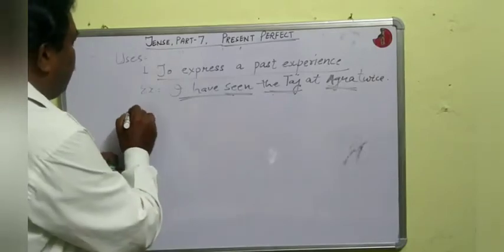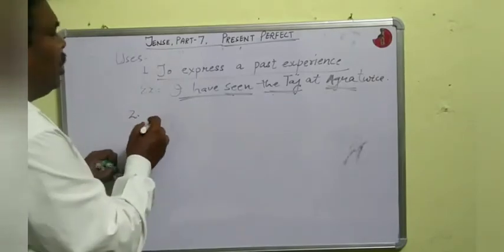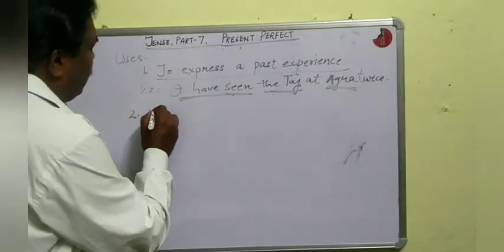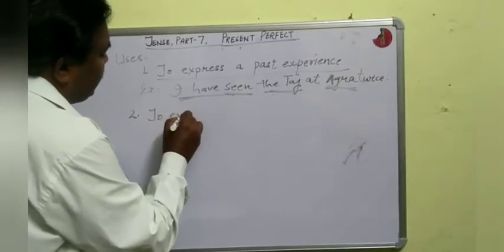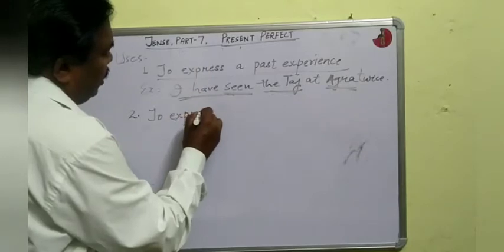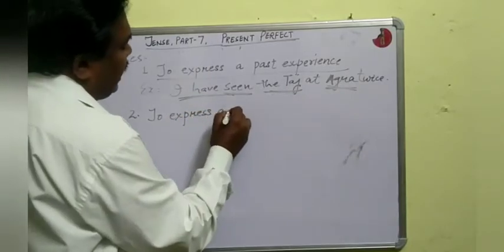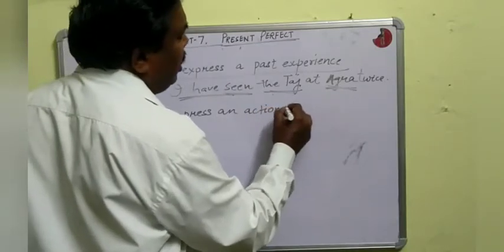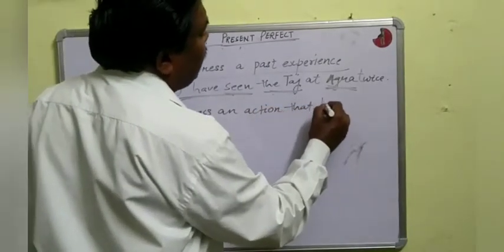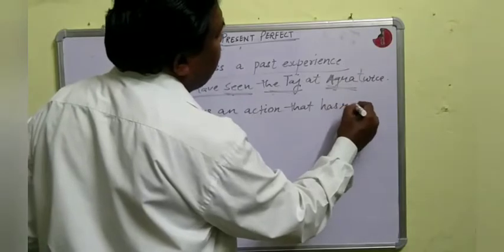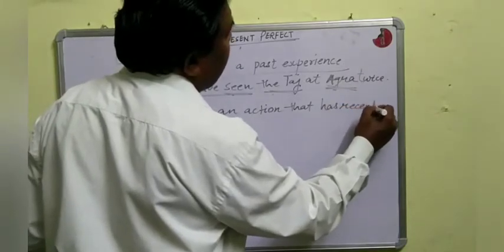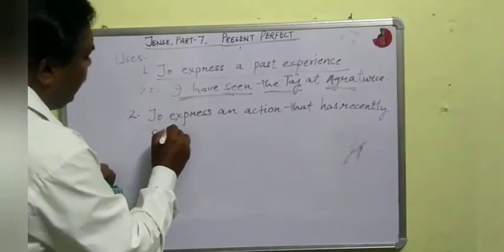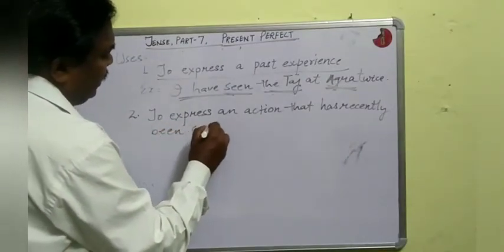Next, number two, and which are the other cases? It is said that to express an action that has recently been completed.